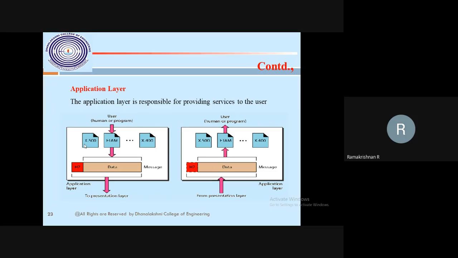Then the response comes back. Suppose you want to find the temperature conversion from centigrade to Fahrenheit or Fahrenheit to centigrade, or currency conversion. What we do is open the portal, type the data and send it. The sent data reaches the web server, where the application is running the conversion of Fahrenheit to centigrade or centigrade to Fahrenheit, or dollar to euro or euro to dollar.